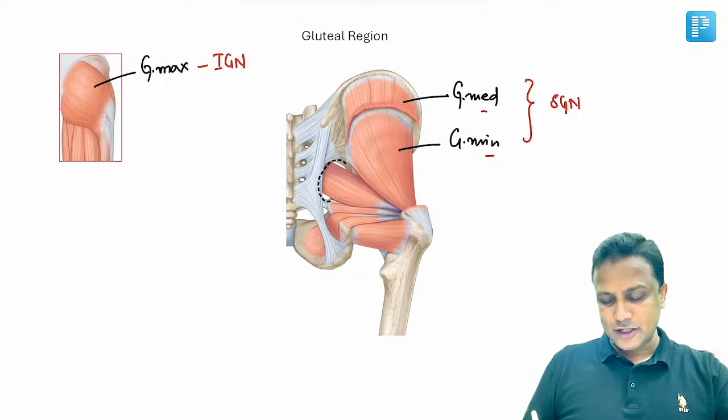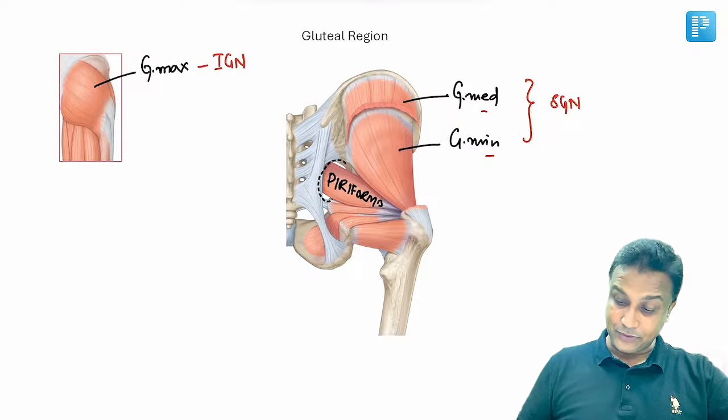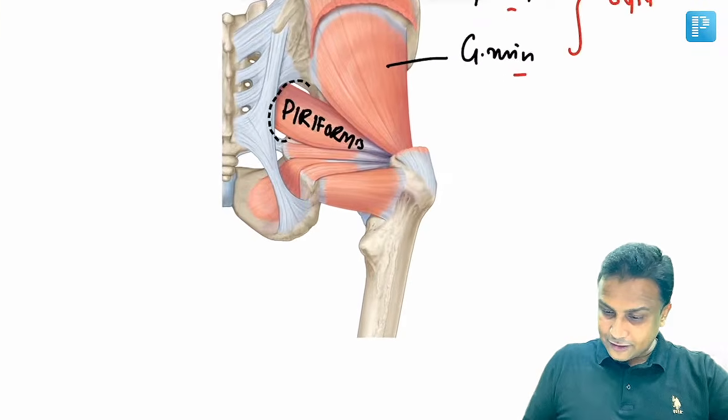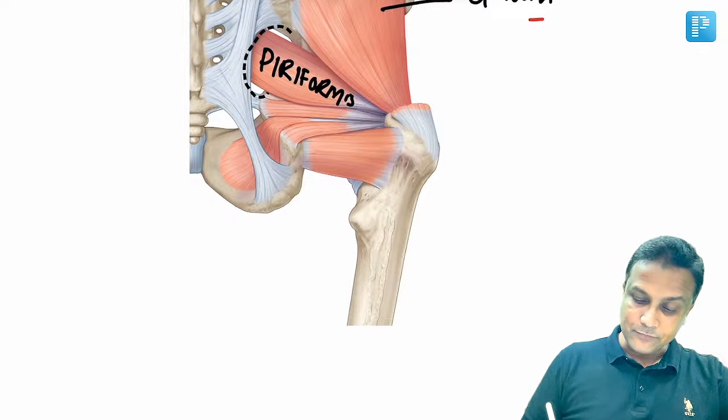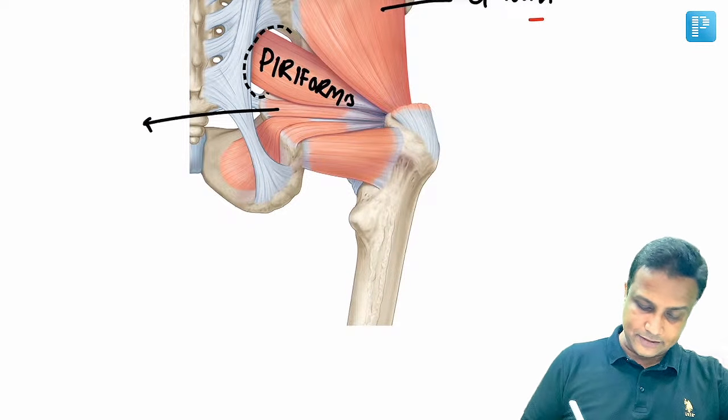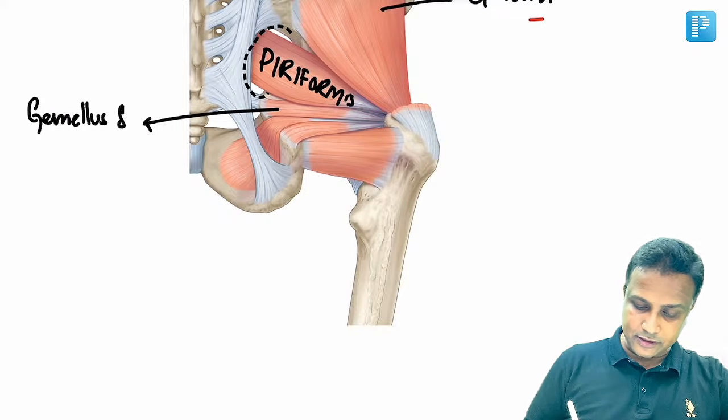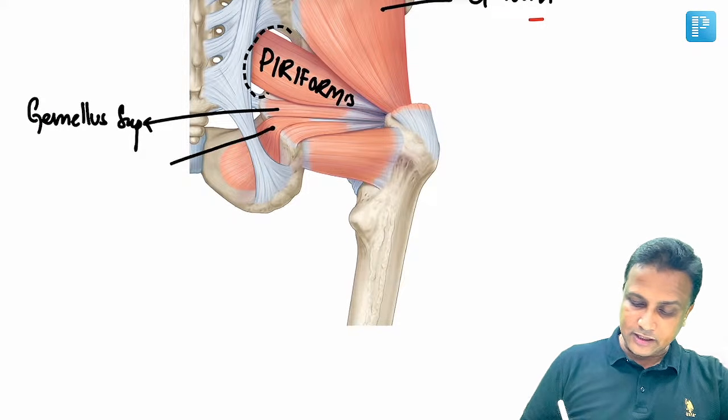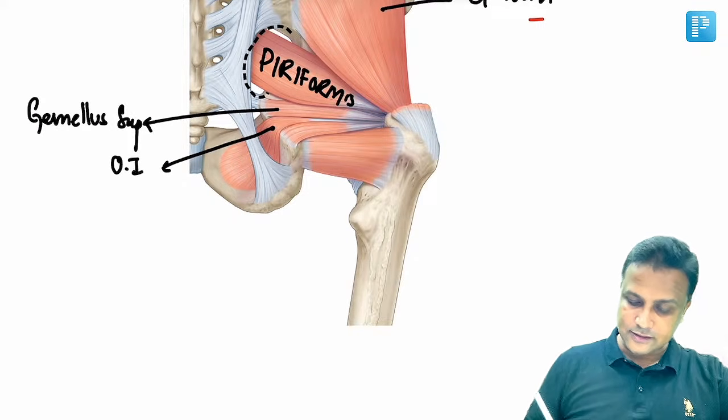And I told you just now, the muscle coming out from the greater sciatic foramen will be piriformis. Piriformis. Then observe this diagram very carefully. You should be able to identify all these muscles here, sir. Now this muscle here will be the gemellus superior muscle. And just beneath that, this one is obturator internus.